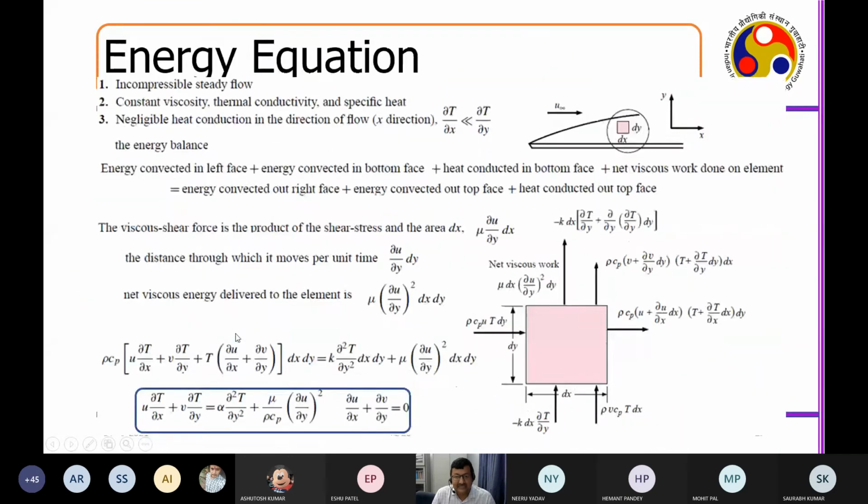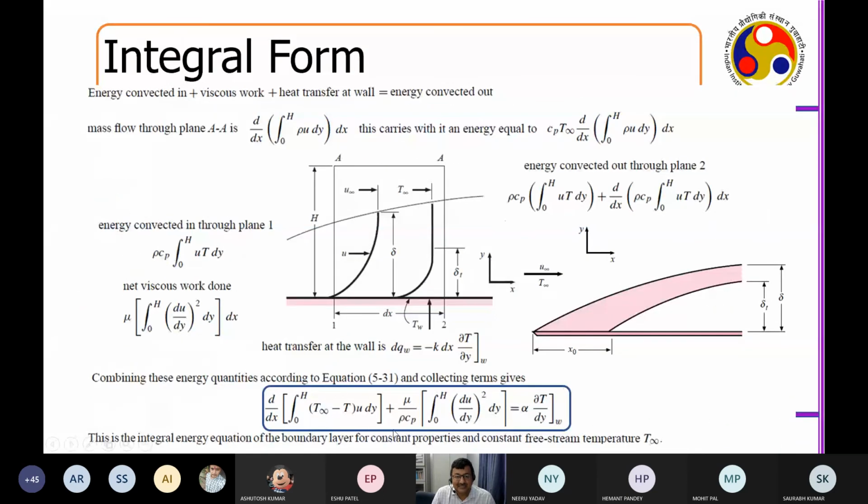So just following the same principle, I am able to establish the equation. This term is associated with viscous work, this with convection, and this is the wall heat transfer, which is what is causing my delta T.